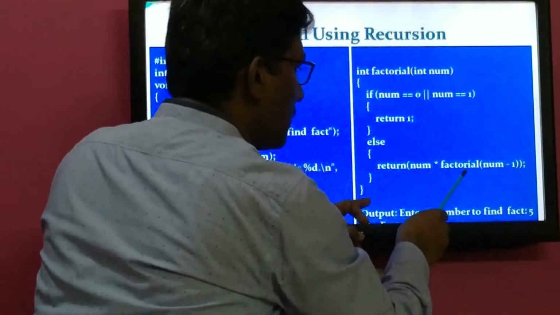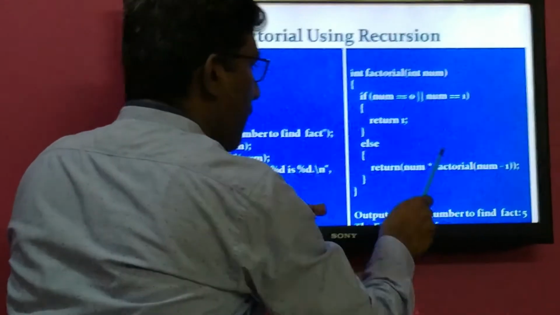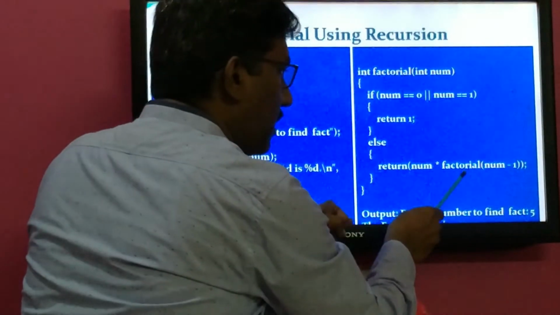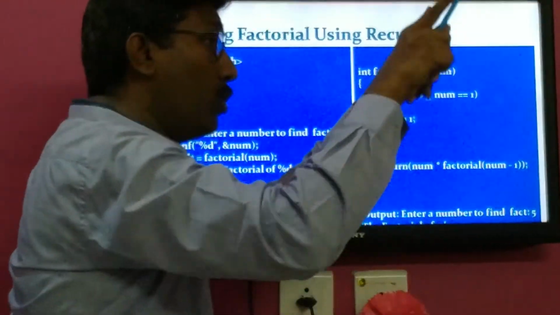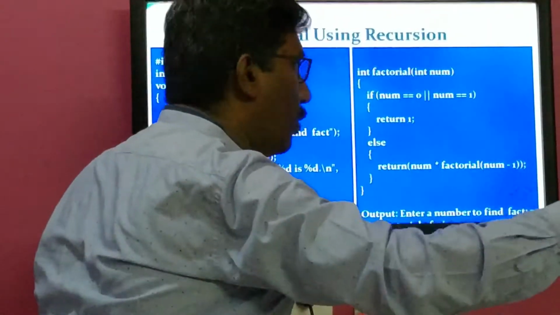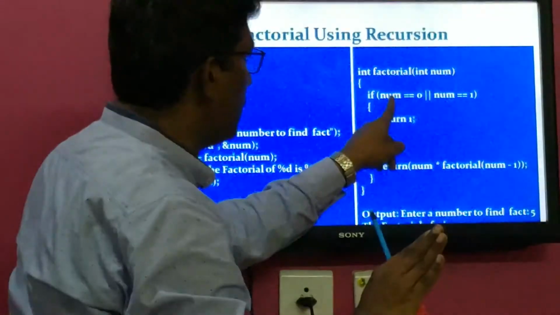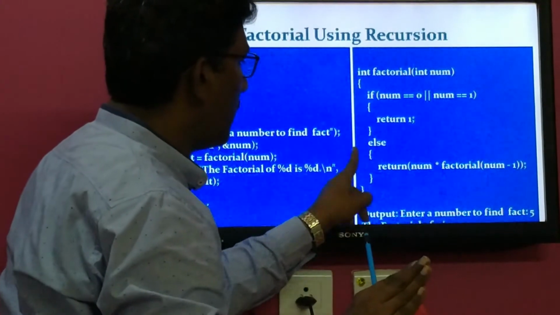During this process, this is called a recursive call. During this recursive call, this code will be as it is, but another copy of the code will be generated. In that code, num will be 4. That num will be compared with 0 and 1, condition false. So control transfers to else.